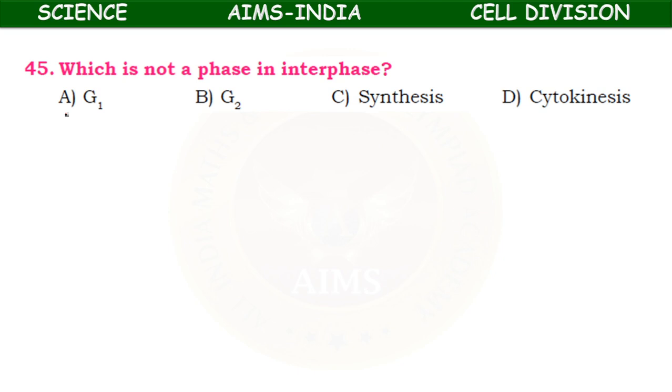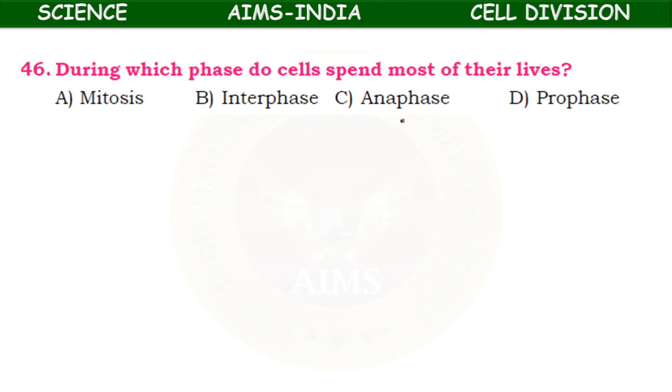Which is not a phase in interphase? G1, G2, synthesis, cytokinesis. Cytokinesis is not a phase of interphase. The S phase, the synthetic phase, occurs between G1 and G2. During which phase do cells spend most of their time? Mitosis, interphase, anaphase, prophase. In interphase, the maximum time, because the cell prepares for cell division, so it takes much time during interphase.